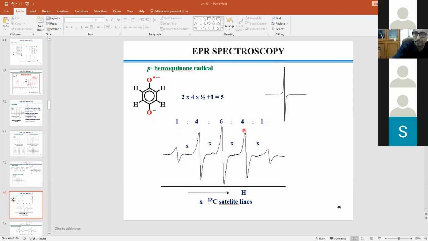So here the point is, if you do it at room temperature, you will get a single line spectrum, where the radical is there. That's why I'm telling you that low temperature is mandatory. If you do this spectrum at room temperature and stop your experiment, then it is a one-line spectrum.